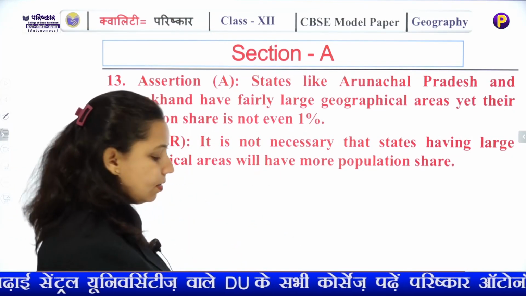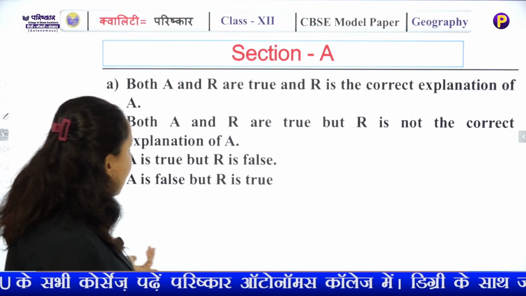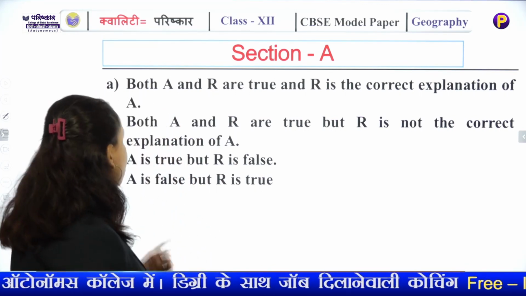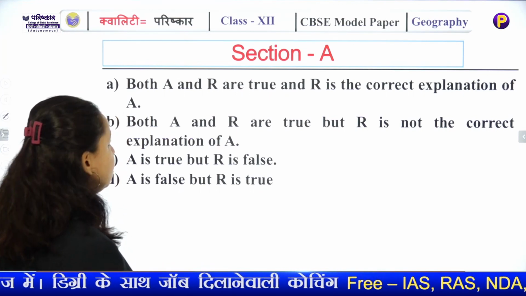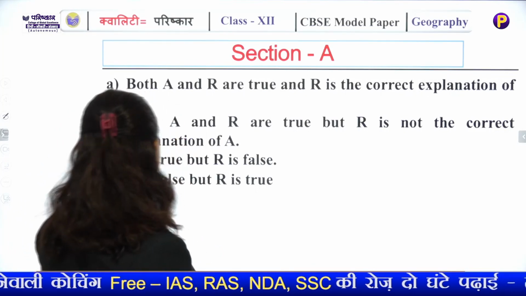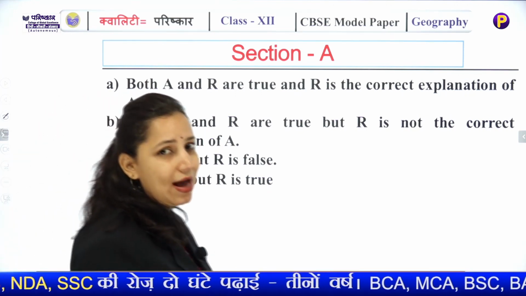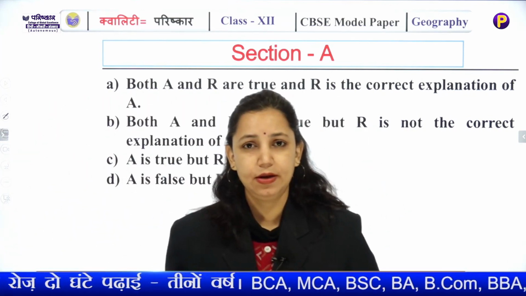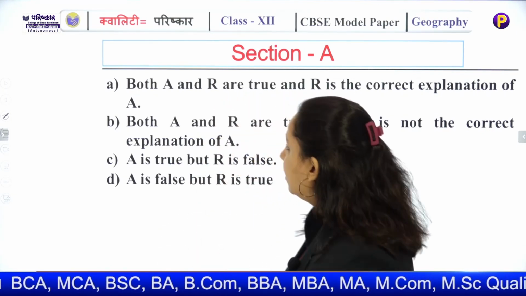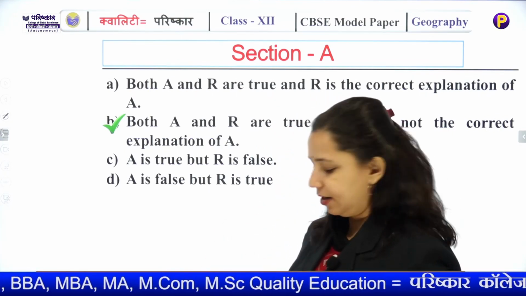So after reading the statement carefully, now look at the options. Both A and R are true and reason is a correct explanation of the assertion. Both reason and assertion are true and reason is not correctly explaining the assertion. A is true but R is false. A is false but R is true. So you have to evaluate very carefully. The assertion was simple and the reason for it was also simple, but the probable answer will be B. Both A and R are correct.